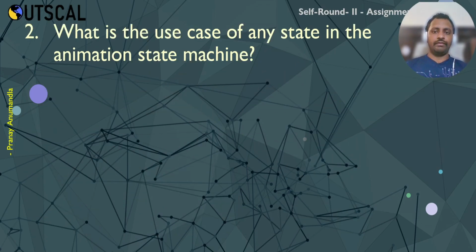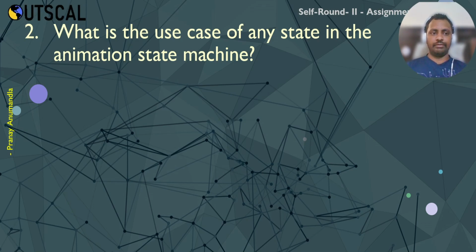What is the use case of any state in the animation state machine? The animation state machine has by default an entry state, any state, and exit state. The use case of any state is if you want to trigger a specific animation irrespective of the previous animation.